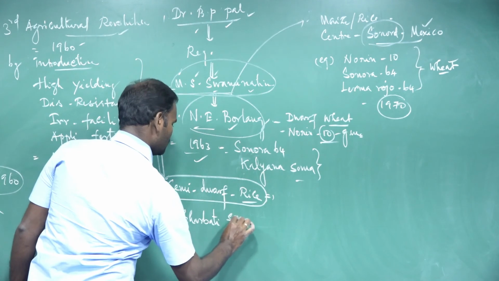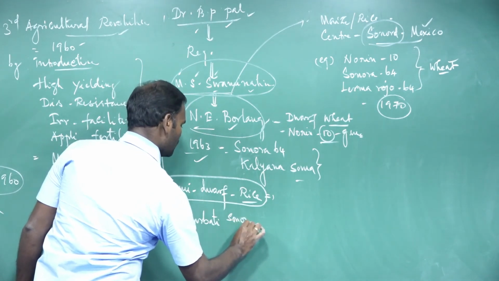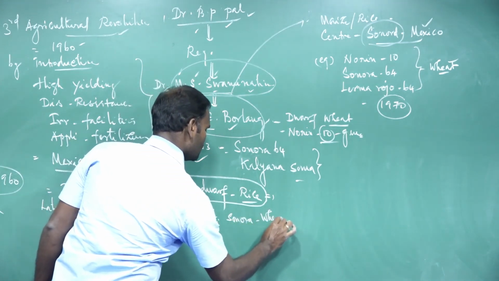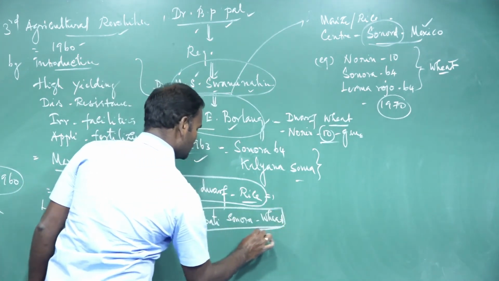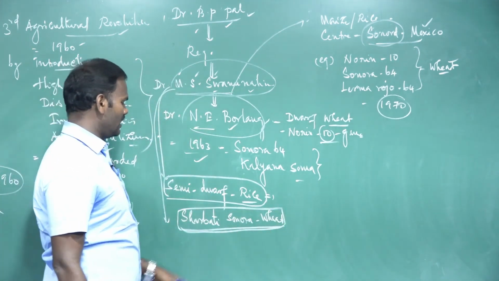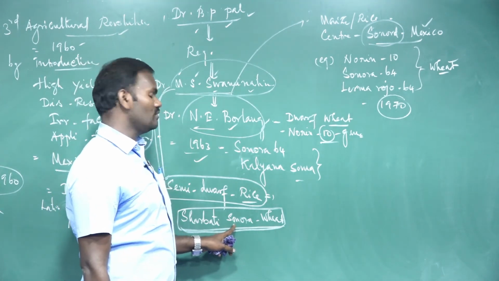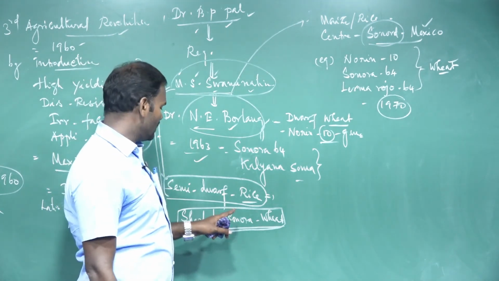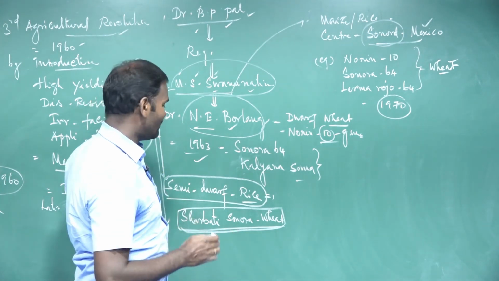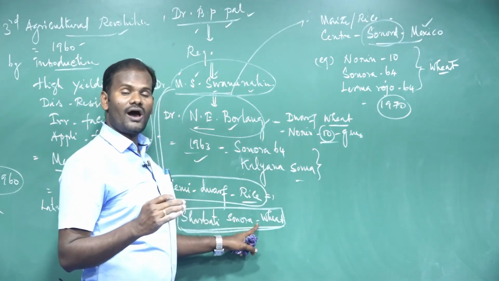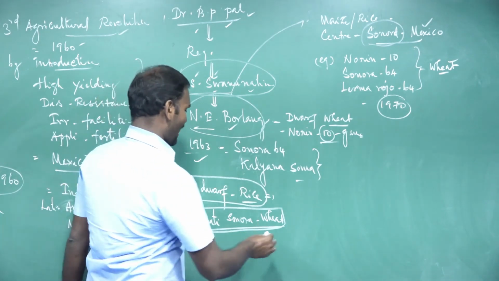Sarvadi Sonora is a wheat. The Sarvadi Sonora wheat was developed by using the mutation breeding technique. These are the amber grain colored wheat varieties. You know what is called amber grain? Yellow, orange. Amber wheat varieties.